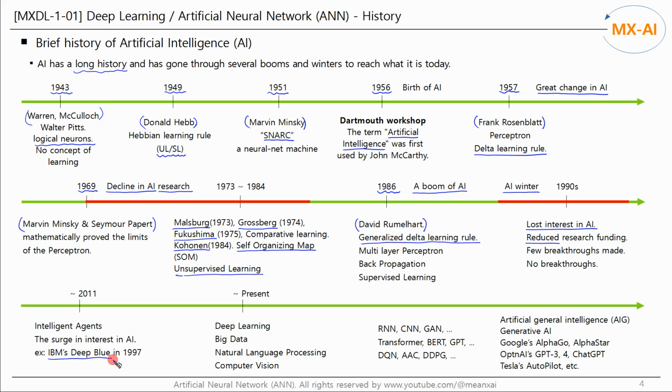During this period, a new paradigm called intelligent agents became widely accepted. As interest in AI grew again, research funding also increased, allowing for more progress to be made. Since then, deep learning technology has developed remarkably. Today, it continues to advance at a very rapid pace.